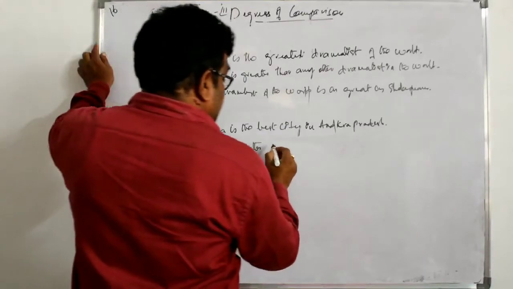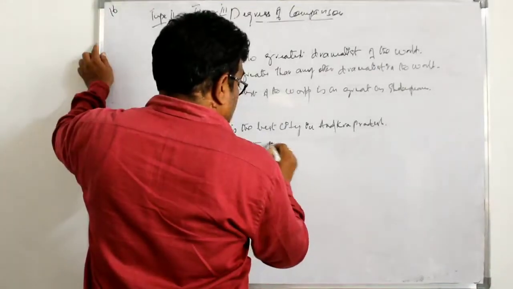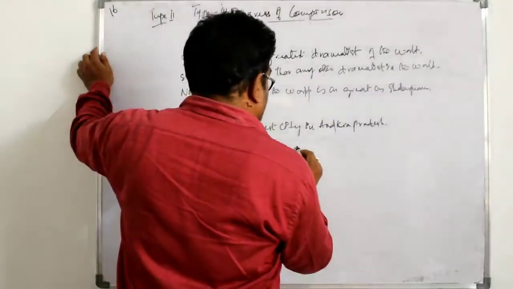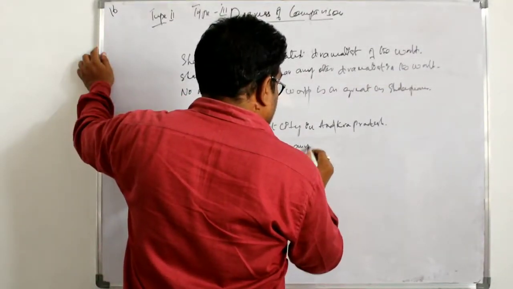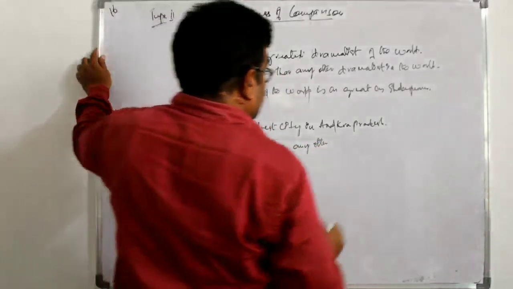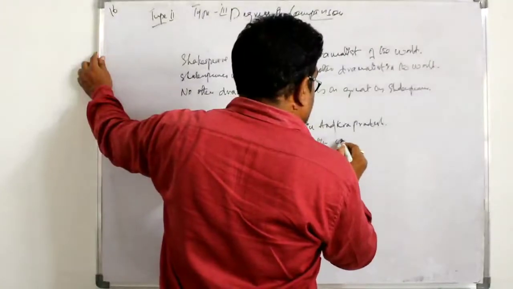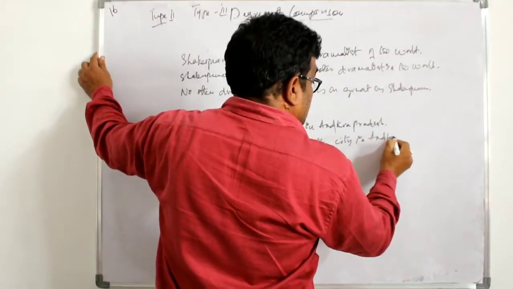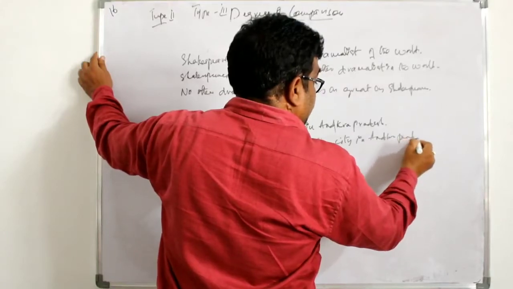After comparative, we have to use than. I told you we can use any other or all other than any other city in Andhra Pradesh.